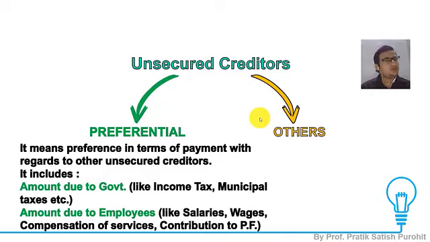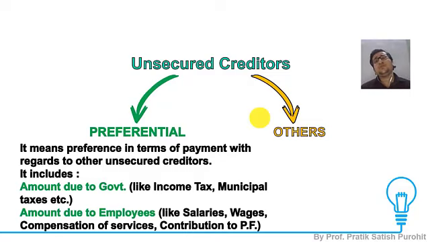They mainly involve two: government dues like income tax, municipal taxes, GST, etc., and employees' dues like salaries, wages, contribution to PF, etc. So these are given preference over the payment of other unsecured creditors. That means if I am coming to this step, that is payment to unsecured creditors, I would be paying first to the preferential ones, and then I will come to the unsecured ones.